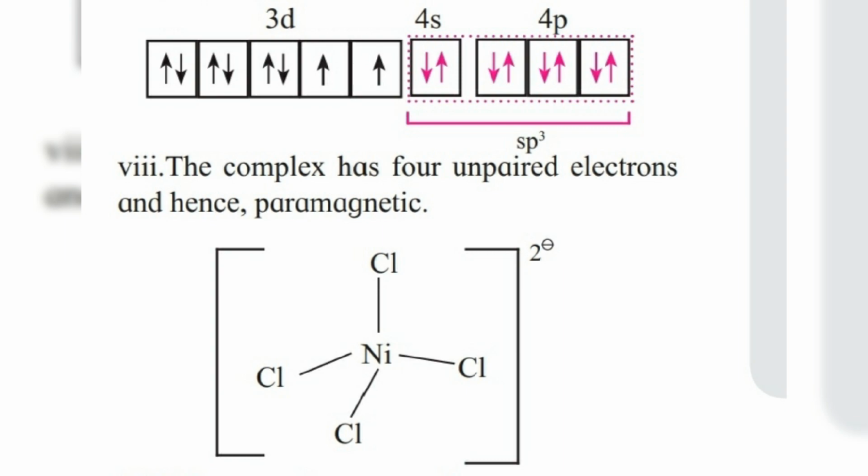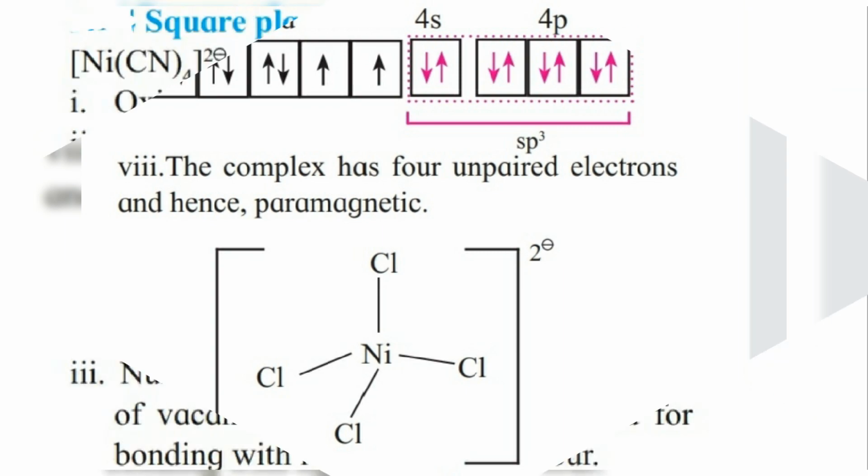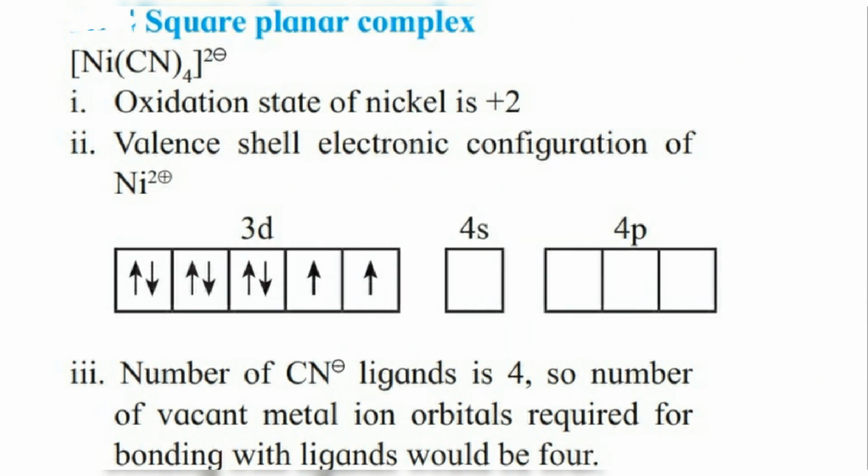Next example is of the square planar complex Ni(CN)4 2 negative. Here also the central metal ion is nickel with oxidation state +2. Its configuration is 3d8 4s0 4p0. There are 4 ligands giving coordinate bonds. So we need 4 vacant orbitals.